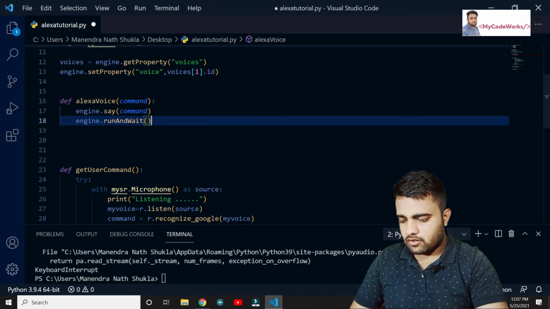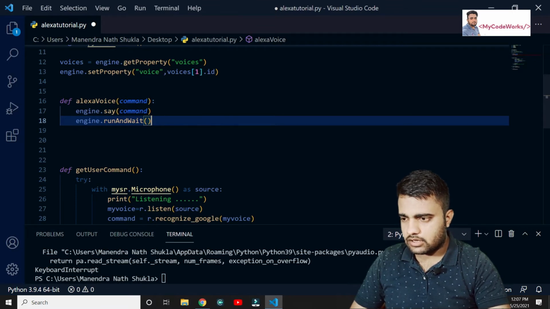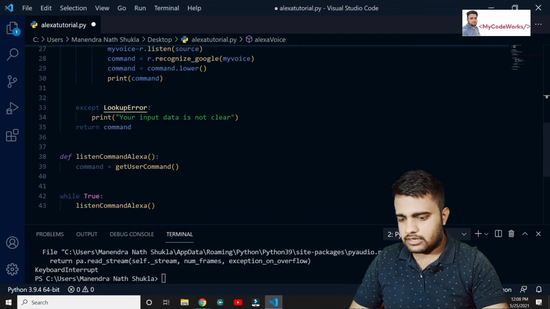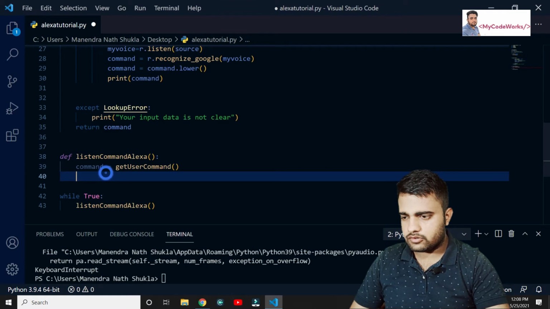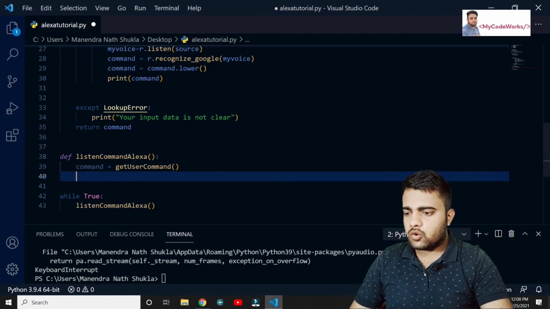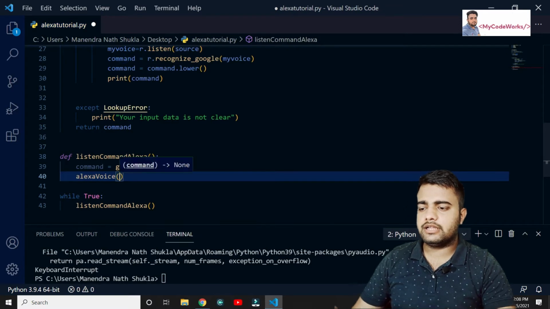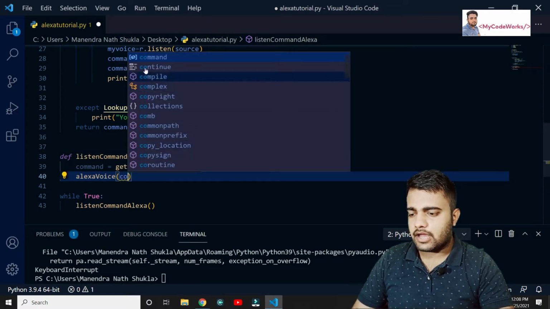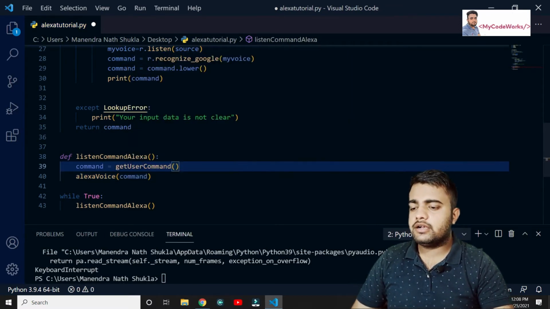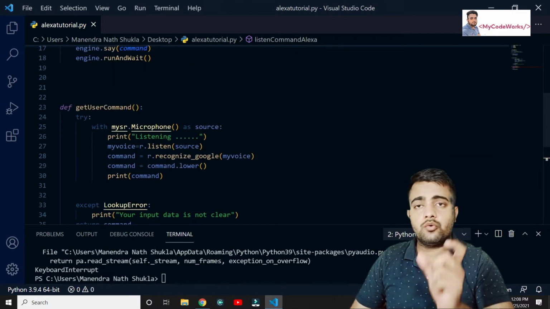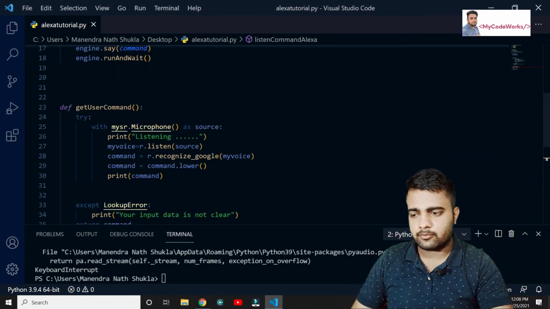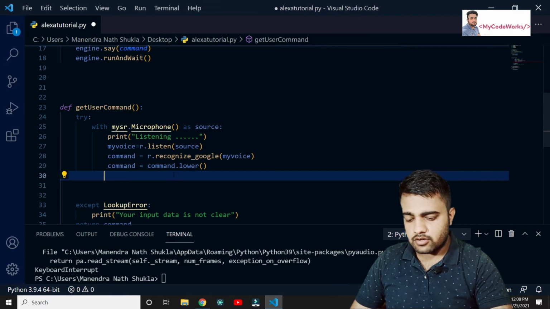We have Alexa voice, and now the command we are going to pass. One more thing we can do: it should accept the command only if we say Alexa. I mean, it should only read things when we say the word Alexa inside our voice command, the user command.